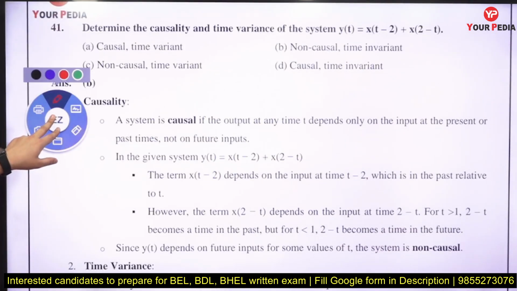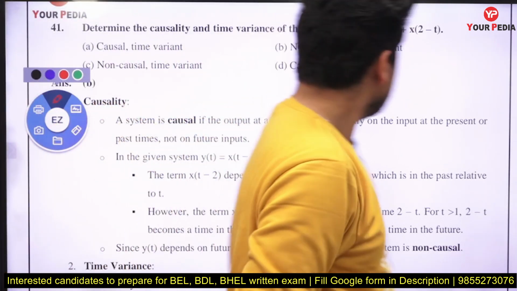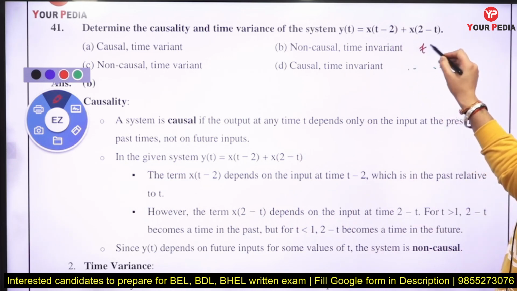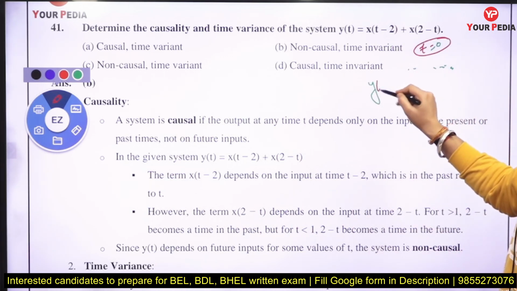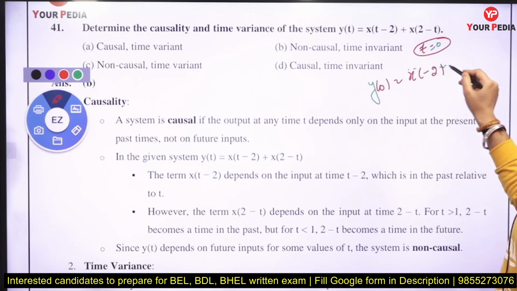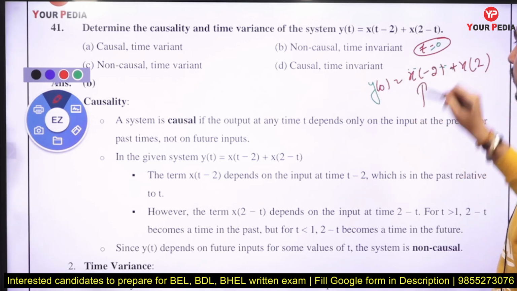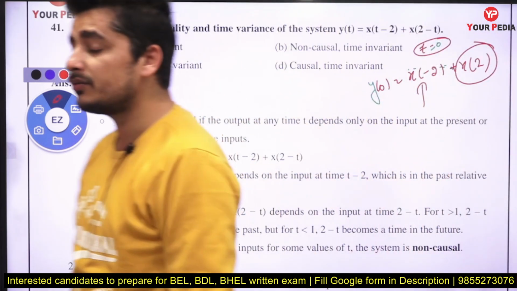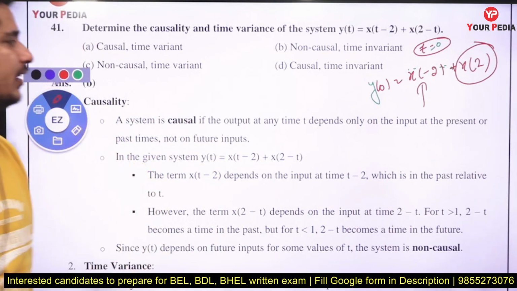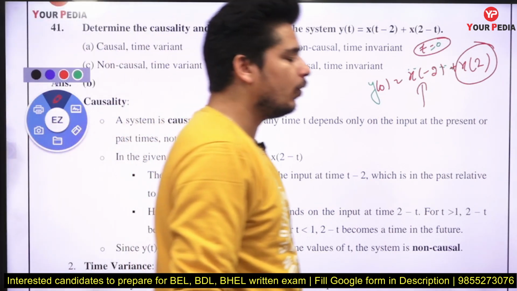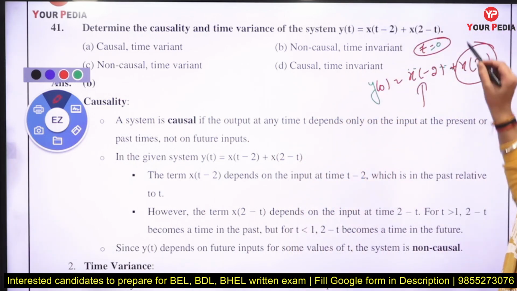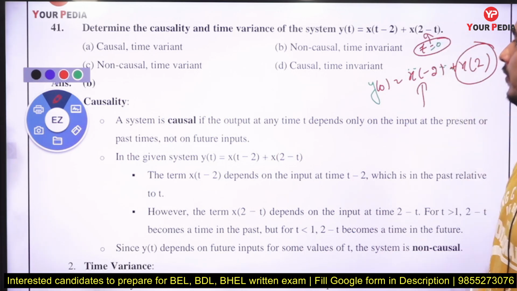Determine the causality and time invariance of the system. Basically, if I am talking about this system, can you see here, if I put t equals 0, y of 0 will depend on x of minus 2 and x of 2. This x of minus 2 is the past value, x of 2 is the future value. For a causal system, your output will only depend on present and past values, not future values. So here we are seeing that this system output depends on the future value,